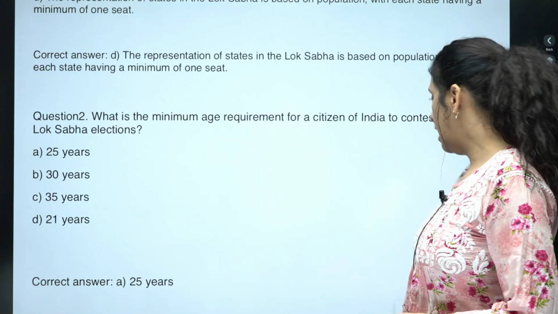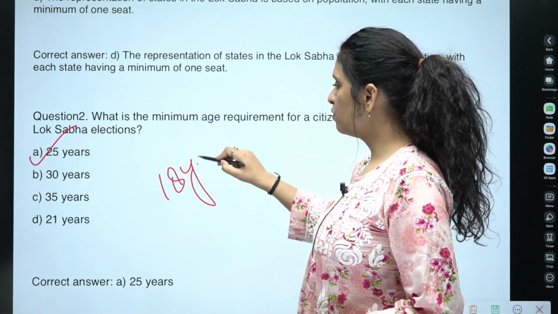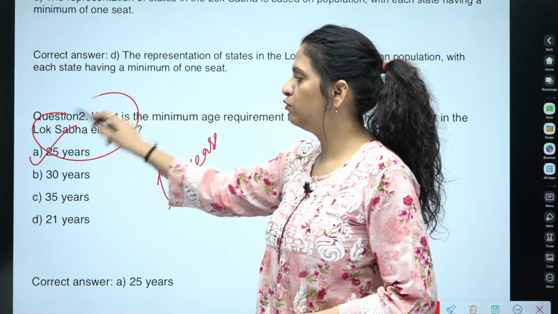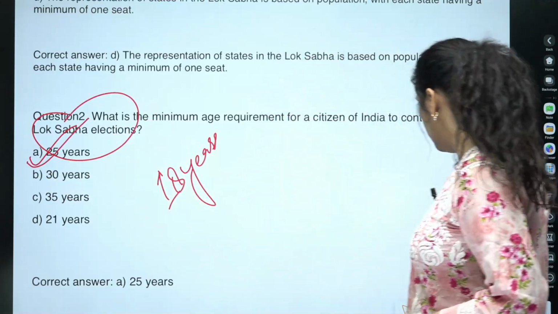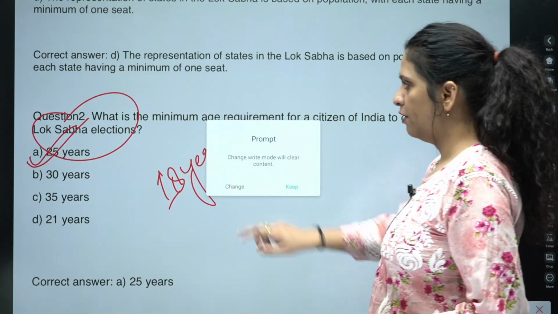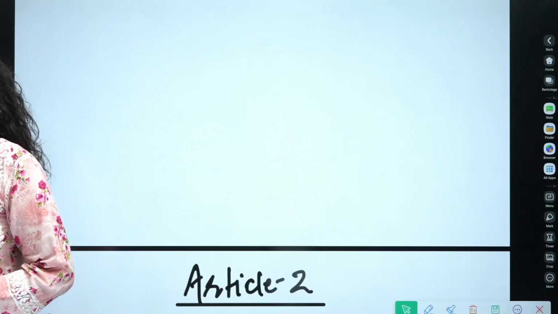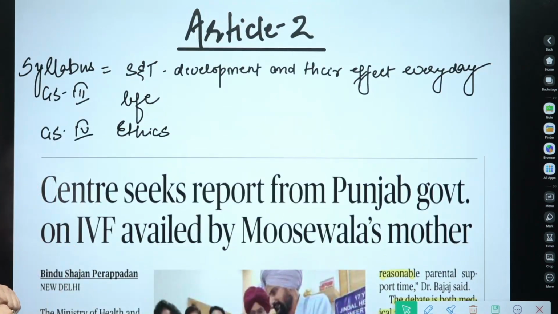That is 25 years. And what is the age of voting? That is 18 years. Okay, so 18 years is the age of voting. For Lok Sabha elections, one has to be 25 years old if he or she wants to contest. Okay, and then with this practice of the question, let's go to the second article, and that is